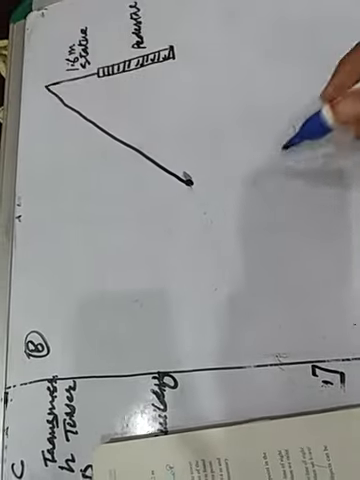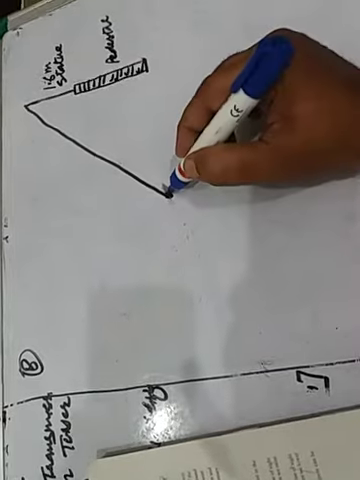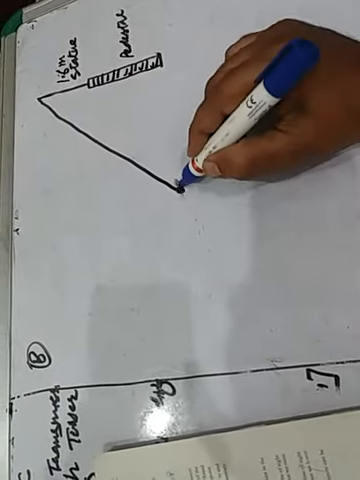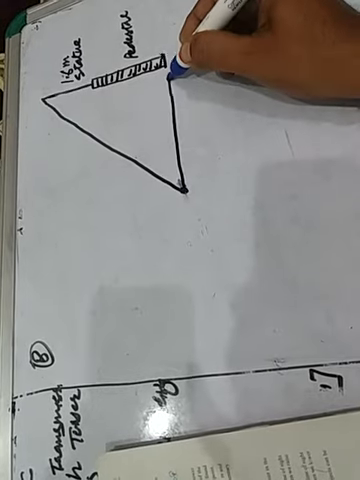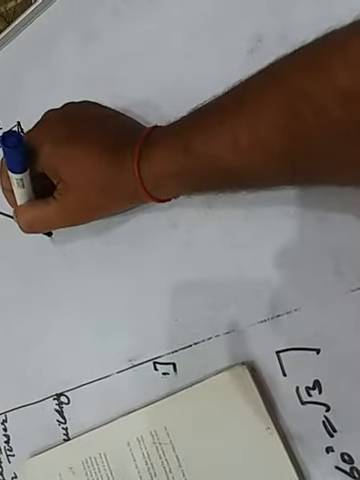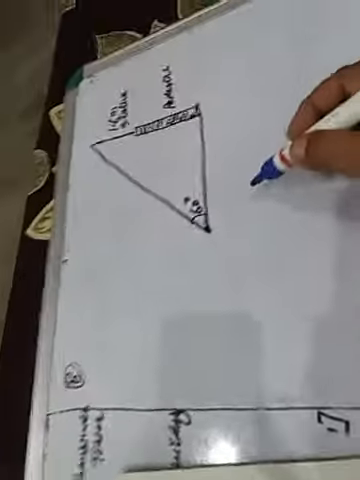So this is the line of sight, and this will be the horizontal level. Clear children? So the angle of elevation from the point on the ground to the top of the statue is 60 degree. This is 60 degree.